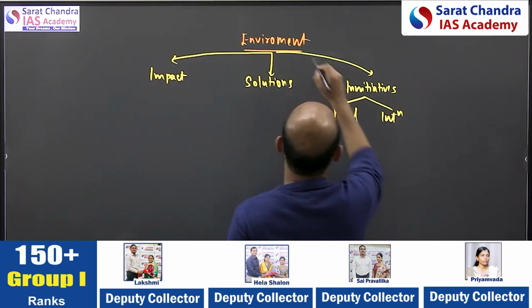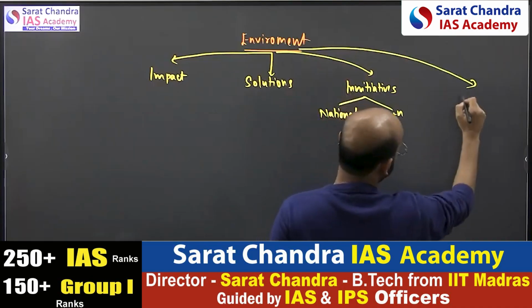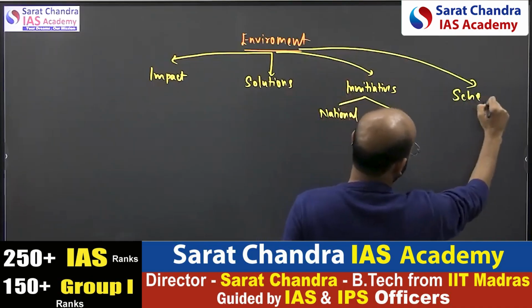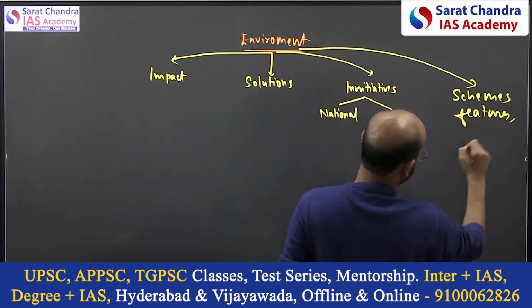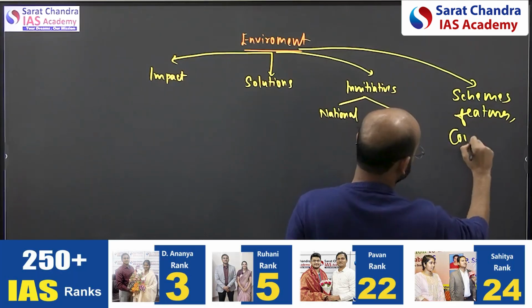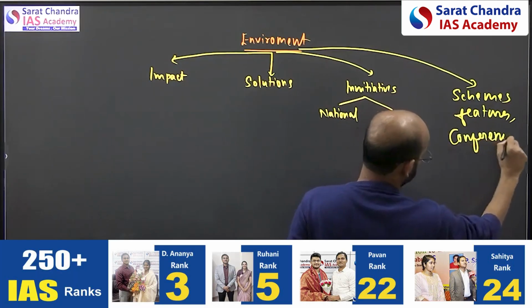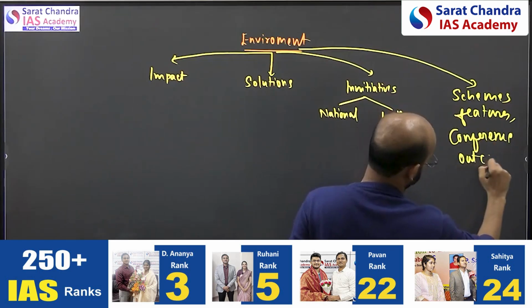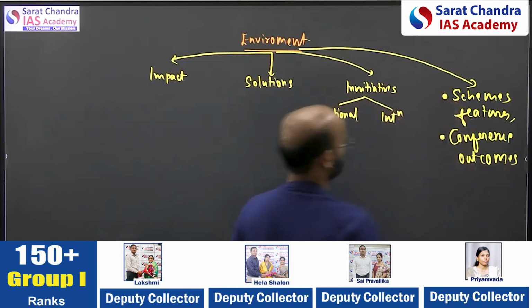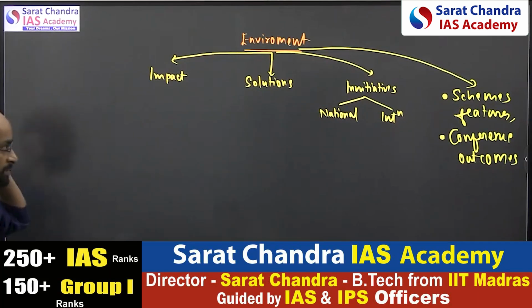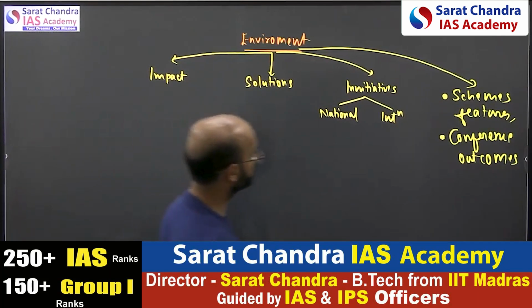The fourth type we are observing is nothing but the schemes, features and conference outcomes. These are the common schemes or policies, their features, conference outcomes.